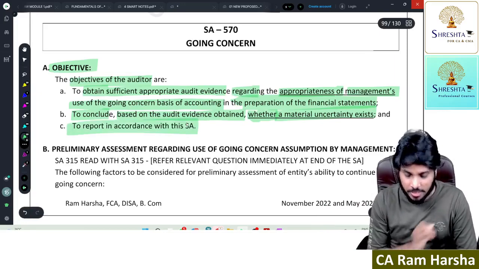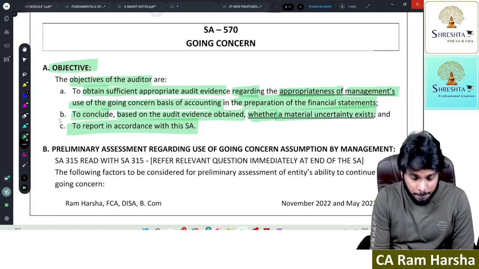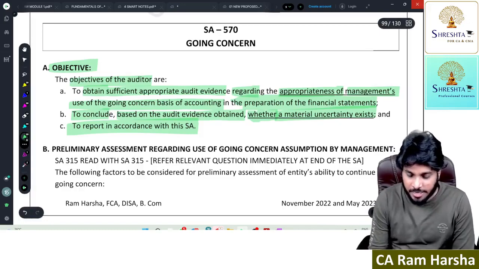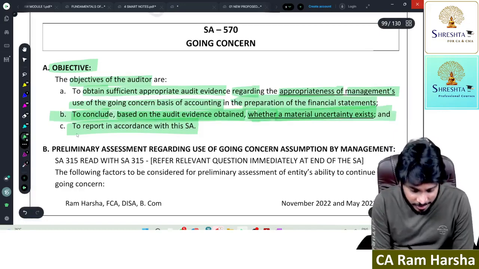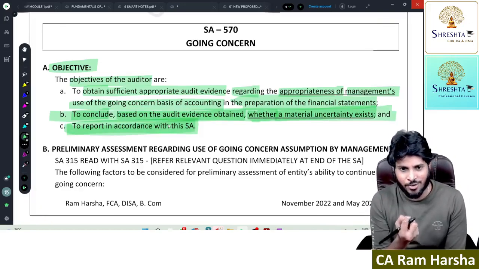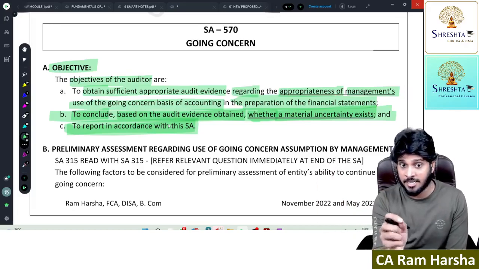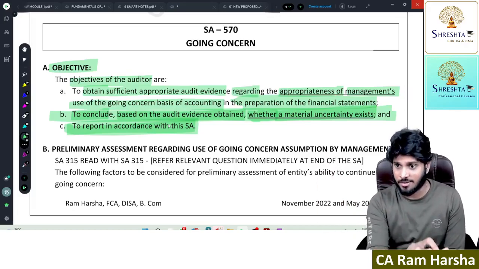I'll report accordingly. Same way, in Air India, I saw going concern and everything. I felt a material uncertainty is there. Accordingly, I will report. That's it. I'll verify going concern and get evidence relating to that. If it is appropriate, I'll report accordingly. If it is inappropriate, I'll report accordingly. If there is a material uncertainty, I'll report accordingly.